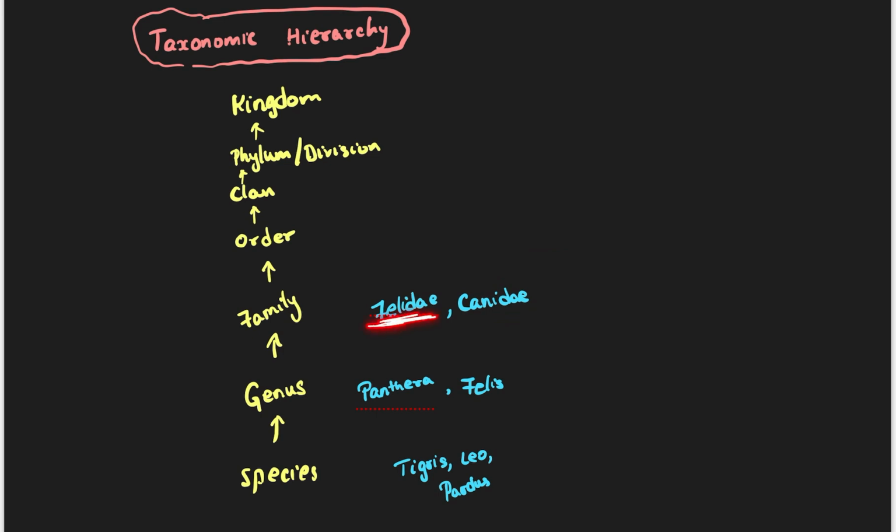Whereas Felis is the cat. Cats belong to Felis, and in this Felis we have Panthera. Along with that we have Felis also. Panthera and Felis both are present in Felidae. And in Panthera, if you talk about only Panthera, it has Tigris, Leo, and Pardus. So these are the different types.